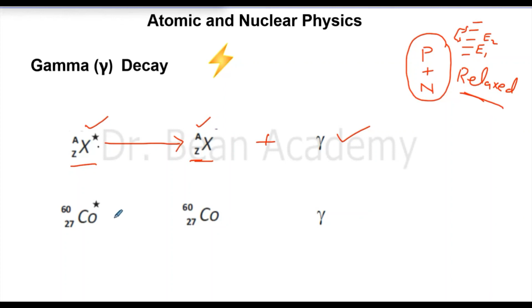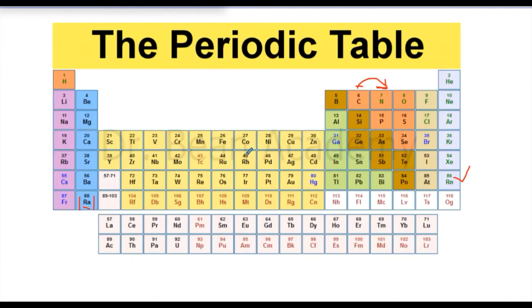If you want to see a specific example, we have here Co. It's cobalt. If you look at the periodic table, the atomic number is 27. So let me see, where is cobalt? 27, here is cobalt.